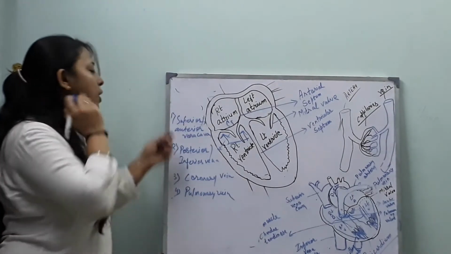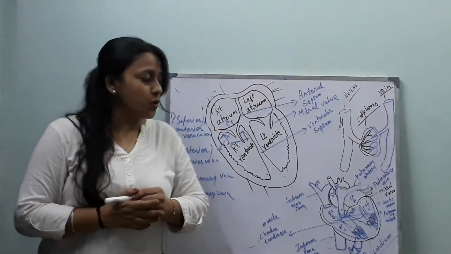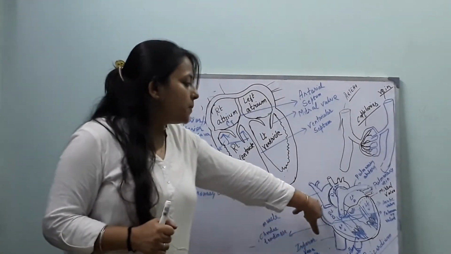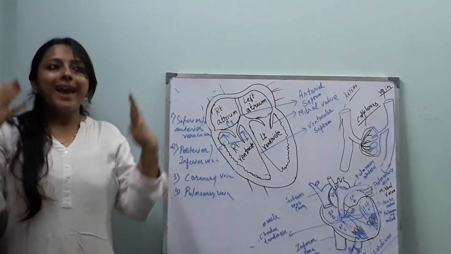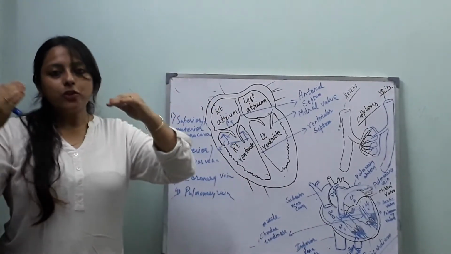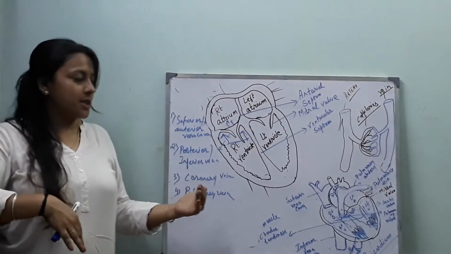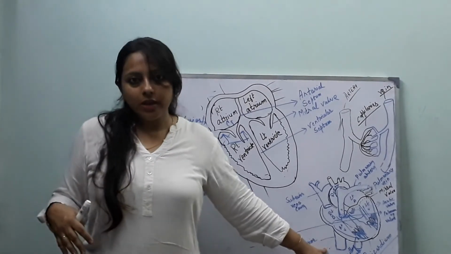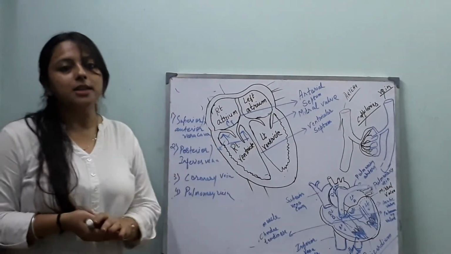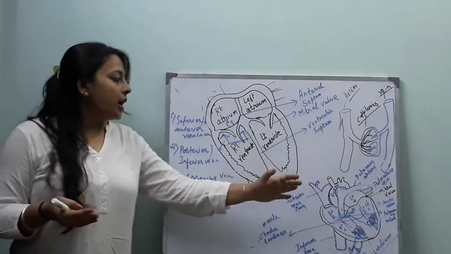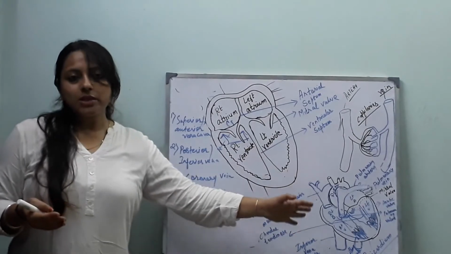Now, what do all these vessels do? See here, superior vena cava carries blood from the upper part of our body to our heart. Inferior or posterior vena cava carries blood from the lowest part of our body to our heart. Coronary vein cannot be shown in this diagram.